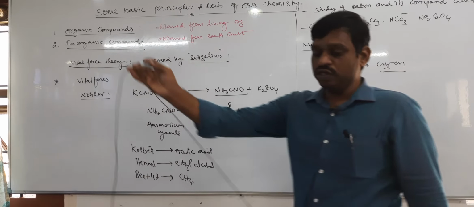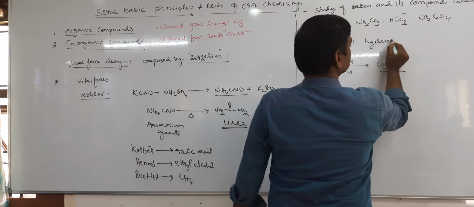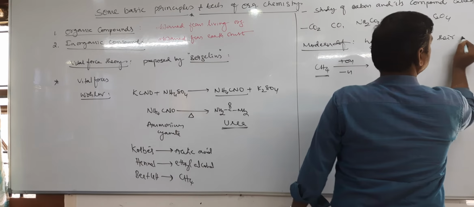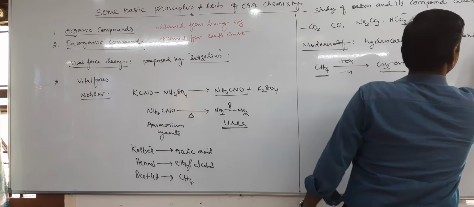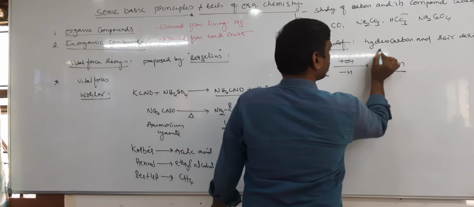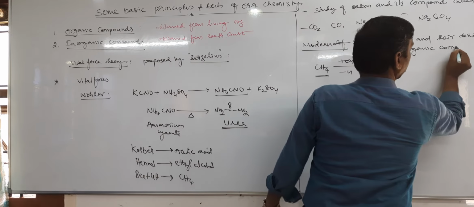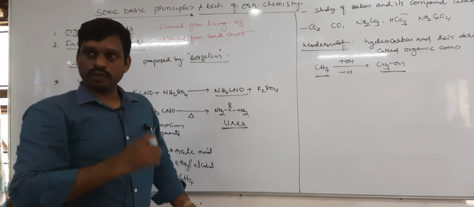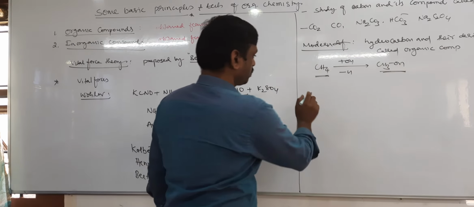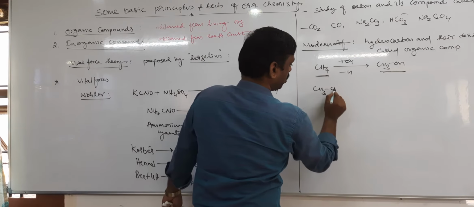So this is the modern definition: hydrocarbons and their derivatives are called organic compounds, and the study of organic compounds is called organic chemistry.